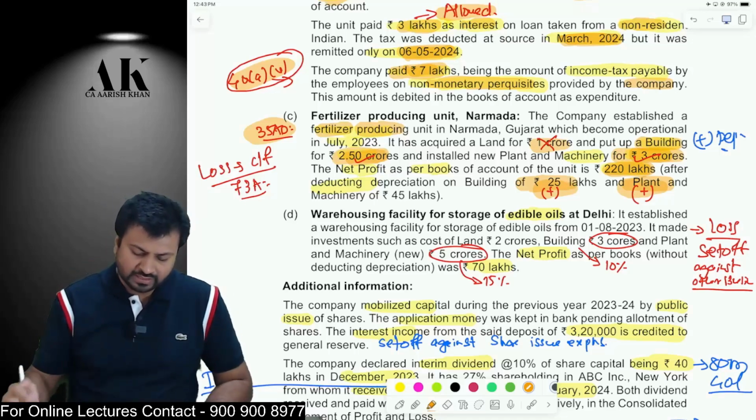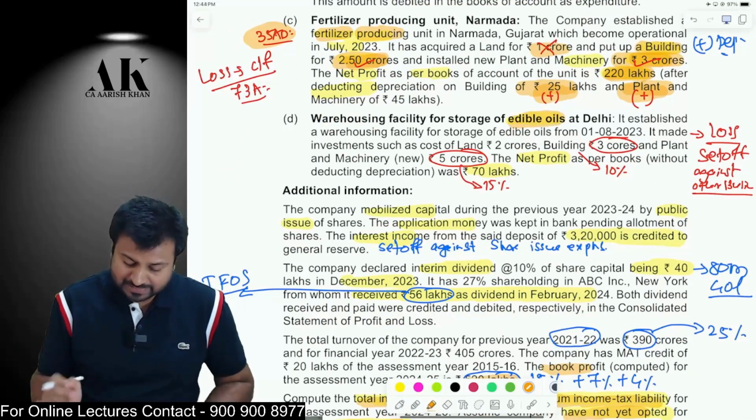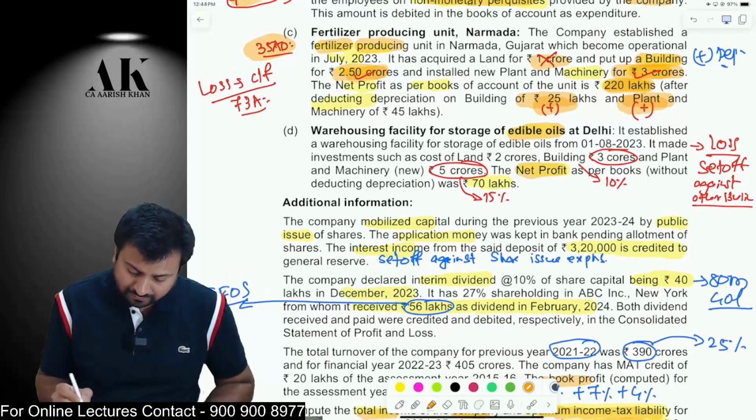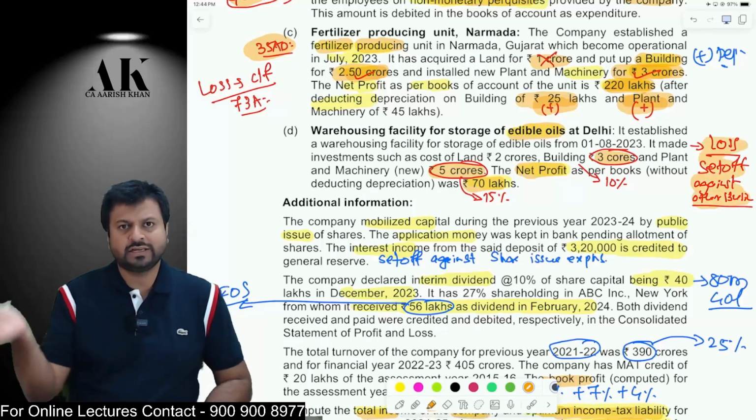Next one, last but not least, warehousing facility of edible oil. Now it is a normal business. In this business, there is a loss, I guess, because there is a net profit of 7 lakhs. And on building, you will claim 10% depreciation, and on plant and machinery, you will claim 15% depreciation. So there is a loss. This loss can be set off against the other business income.